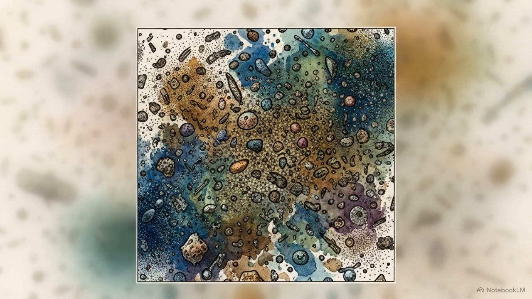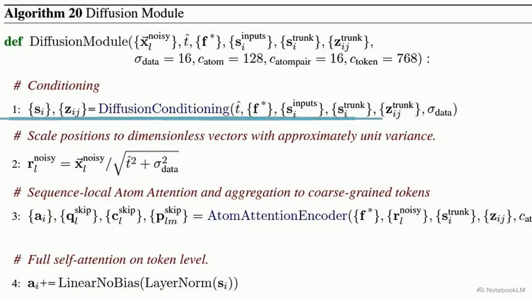Once the pairformer maps the relationships, the architecture executes its most significant shift. It completely replaces the previous rigid structure module with an unconstrained diffusion module. Look at line 1 of this diffusion module algorithm. Operating on raw 3D coordinates, it ignores biophysical rules, generating structure by iteratively denoising positions. The representations produced by the pairformer act as a continuous conditioning signal, providing the blueprint that guides the entire diffusion process.